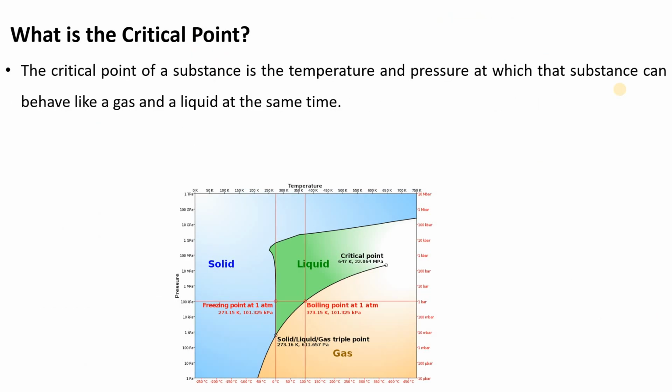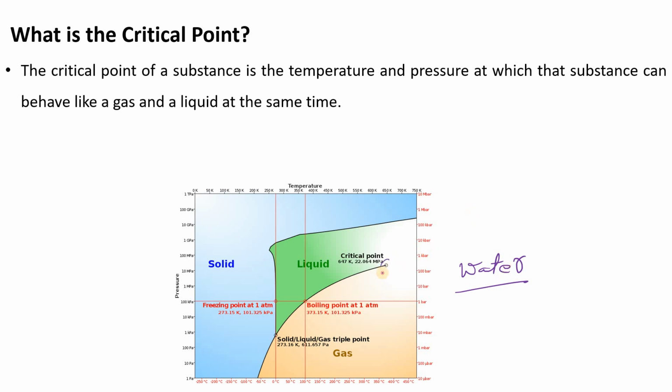A critical point of a substance is the temperature and pressure at which that substance can behave like a gas and a liquid at the same time. See, this is the phase diagram of water. I have taken this picture from Wikipedia, and you can visit Wikipedia to learn more about it.